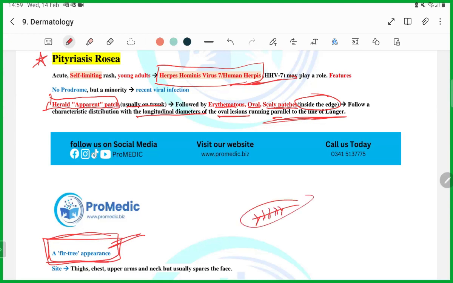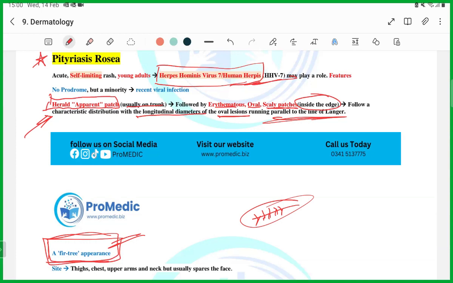Okay, it's a tree, fir tree basically. So when you see the picture of pityriasis rosea and read this appearance, it will make more sense to you. Don't read blindly, because if you read it blindly, you will not be able to retain it. Once you see it, then read it, it will make more sense to you.